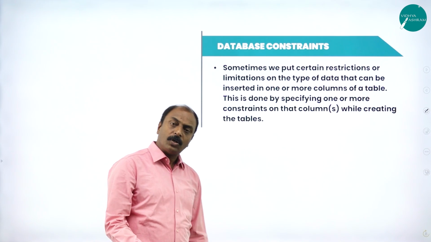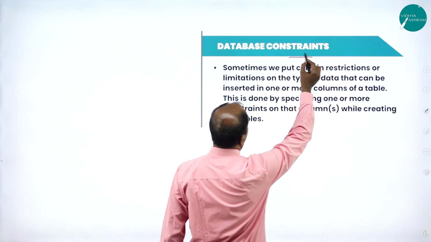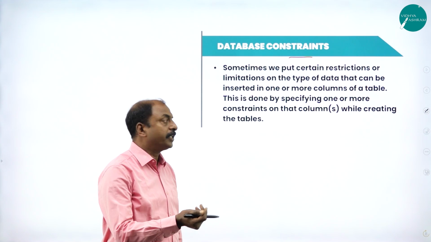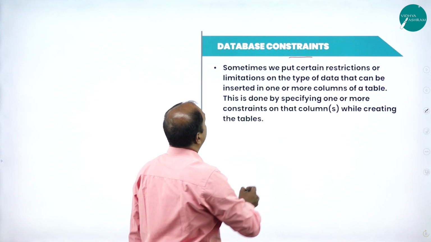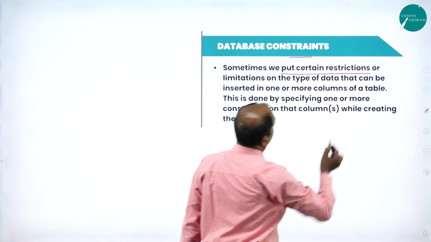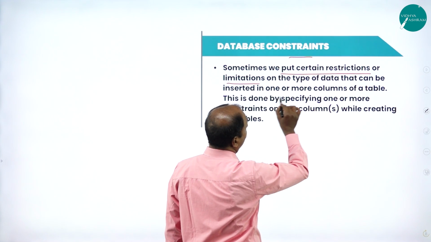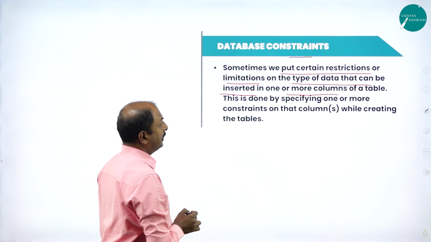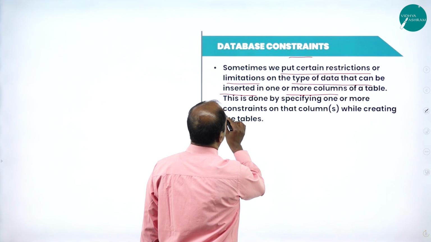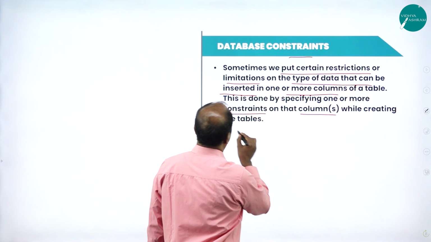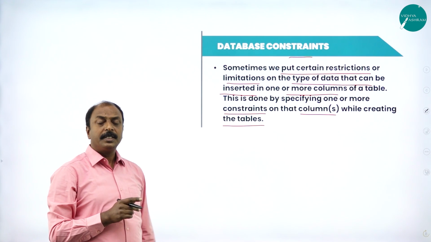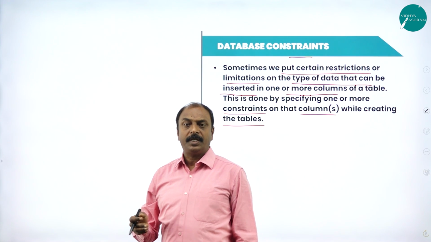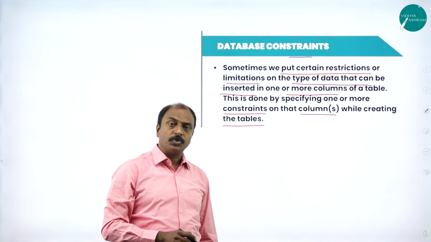In the next slide, the next concept is what is database constraints. The meaning of the word constraints is nothing but limitations or restrictions. So what is database constraints? Sometimes we put certain conditions or restrictions or limitations on the type of data that can be inserted in one or more columns of the table. This is done by specifying one or more constraints on that column while creating the table itself. So it is possible to have a restriction on entering data into a database with respect to a particular column.